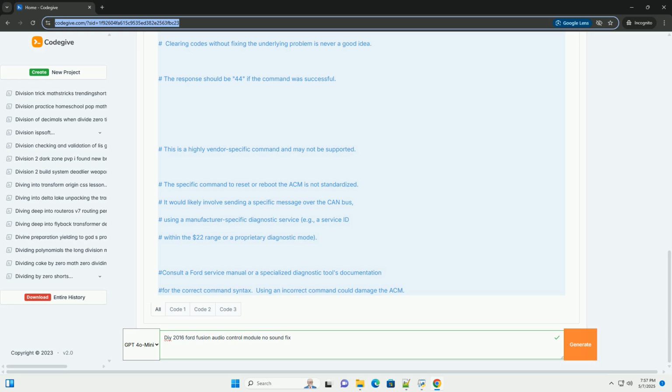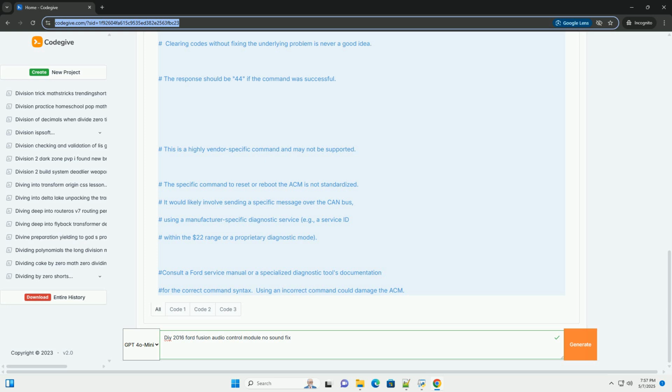6. Check amplifier, if equipped. Locate the amplifier, often in the trunk or under a seat. Inspect the amplifier's wiring harness for loose connections, corrosion, or damage. Check the amplifier's fuse. If you have access to a wiring diagram, check for power and ground at the amplifier connector, similar to the ACM check.